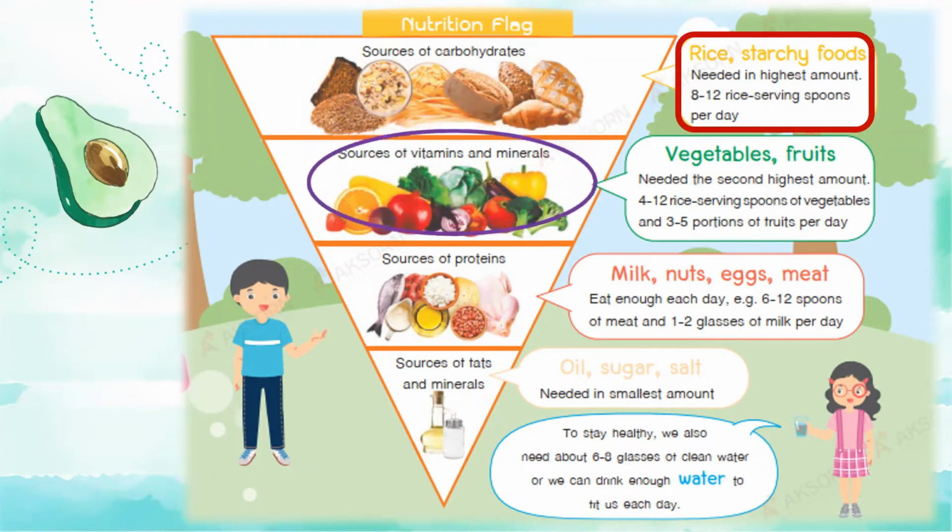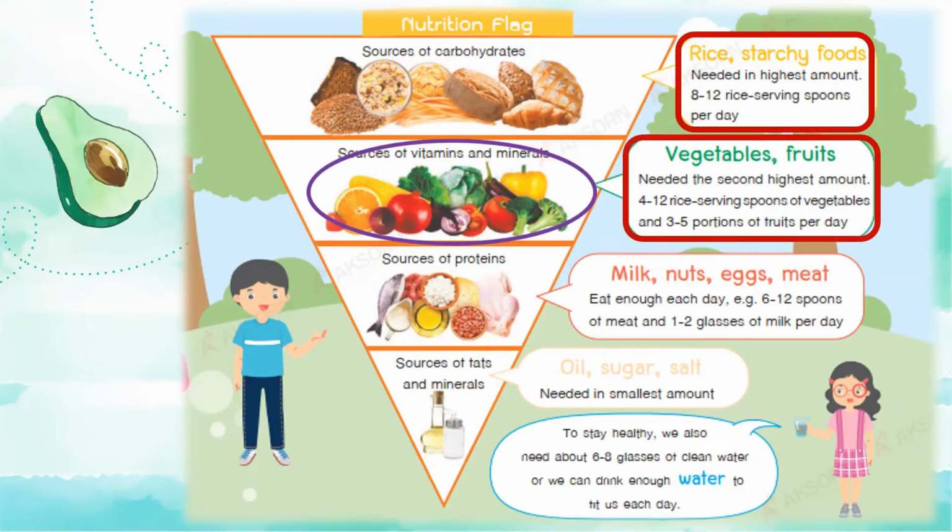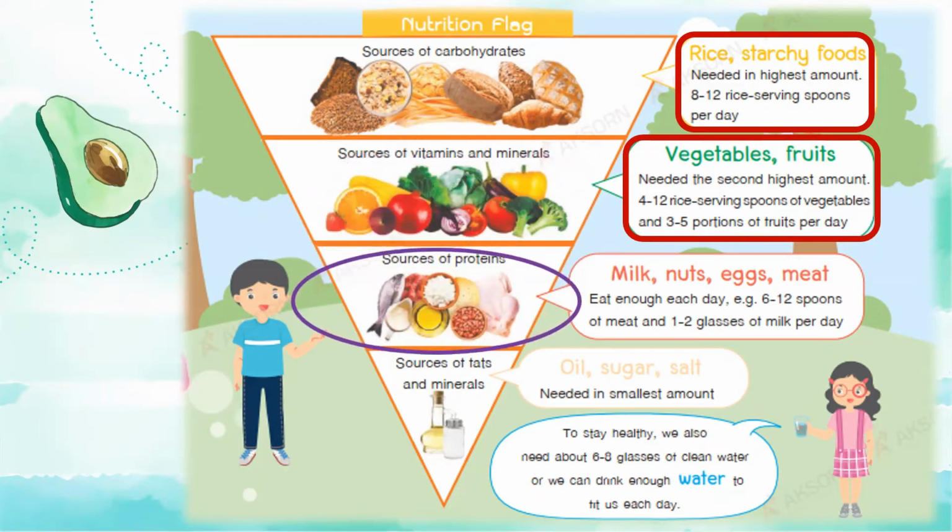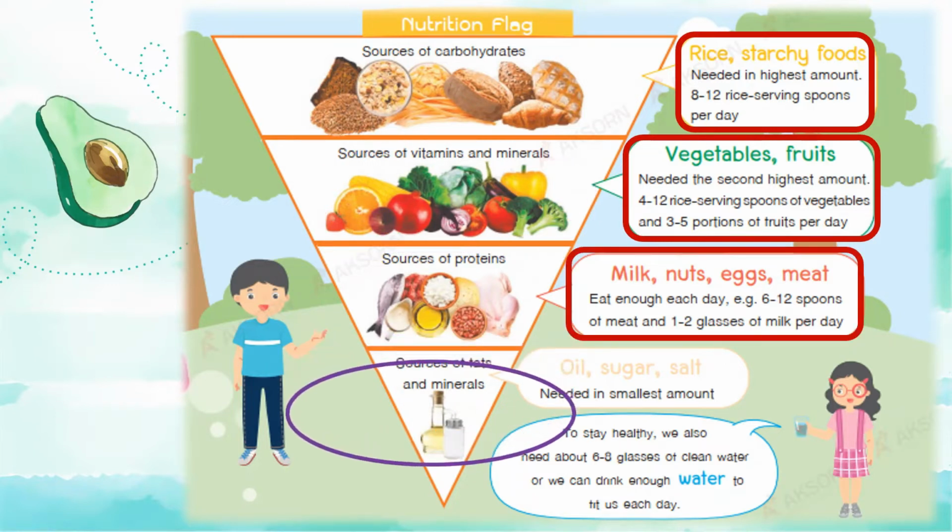Now, the second level contains the foods that are sources of vitamins and minerals like vegetables and fruits. They are needed in the second highest amount. We need at least 4 to 12 rice serving spoons of vegetables and 3 to 5 portions of fruits each day. Next, the sources of proteins like milk, nuts, eggs, and meat. We need to eat enough each day, like 6 to 12 spoons of meat and 1 to 2 glasses of milk per day. And the least are the sources of fats and minerals like oil, sugar, and salt. They are needed in the smallest amount.